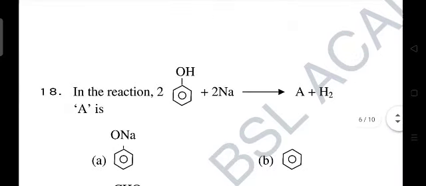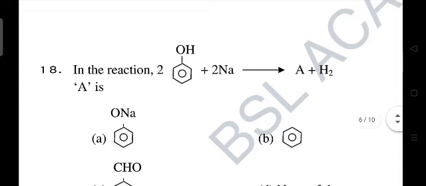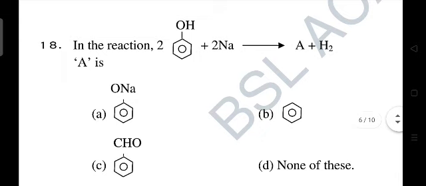Now next, in the reaction, this is phenol plus 2Na gives A plus H2. Here you have to identify what is A. So here A will be sodium phenoxide, C6H5ONa.